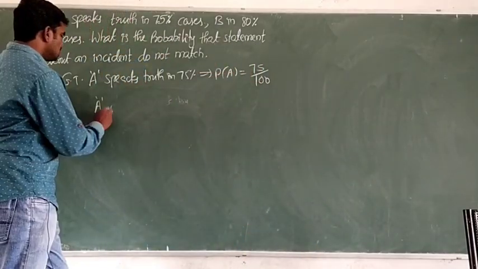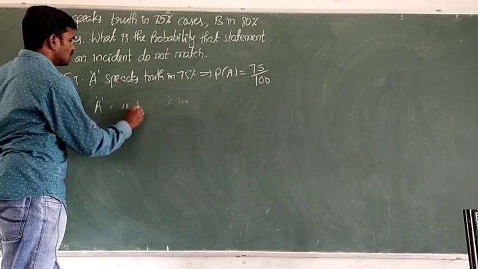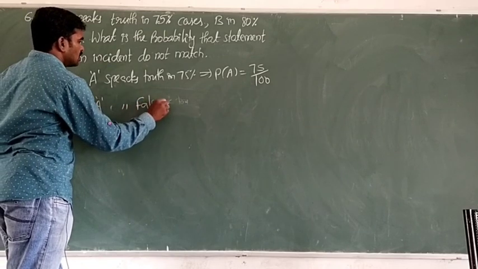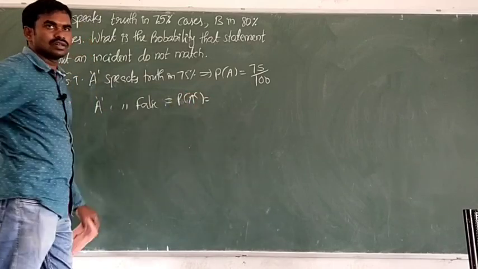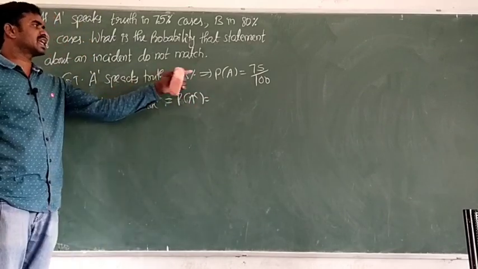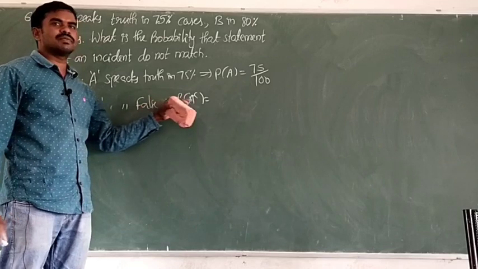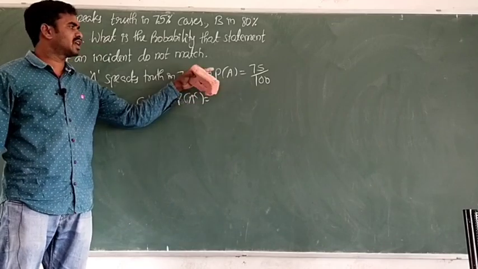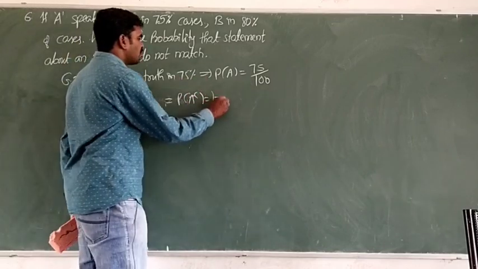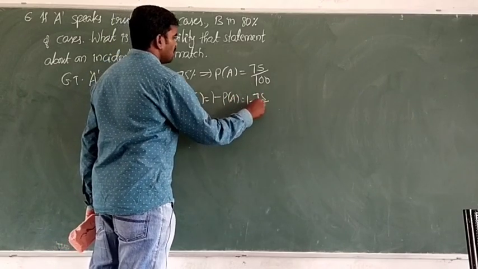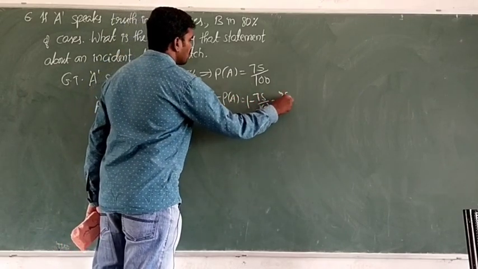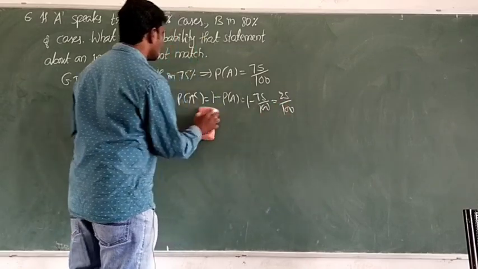So using this, A speaks false is equal P of A complement. If A speaks truth, we can take it as P of A, then false can be taken as A complement, quite opposite. So that is 1 minus P of A. So that is called 1 minus 75 by 100, that is nothing but 25 by 100. However we do, same answer we get.